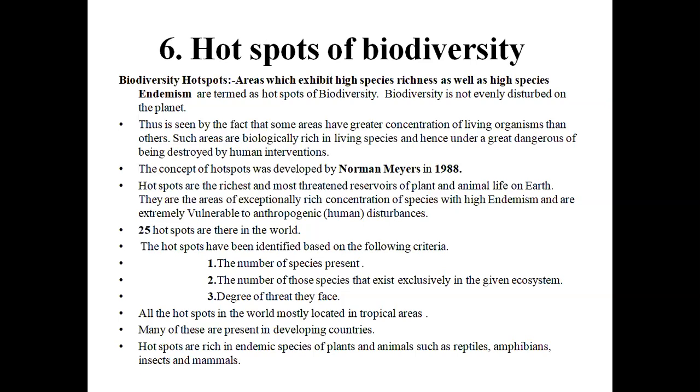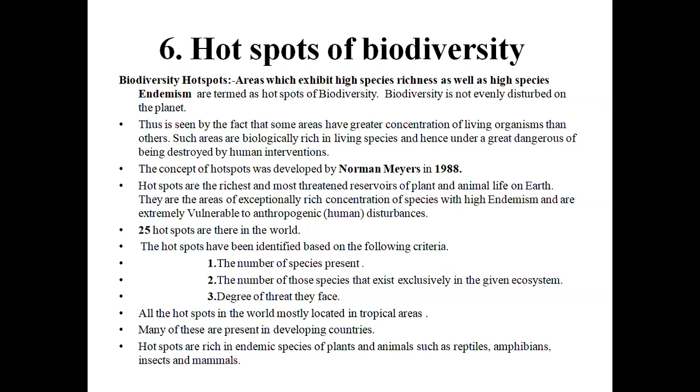These are areas of exceptionally rich concentrations of species with high endemism, and they are extremely vulnerable to anthropogenic disturbances. Anthropogenic disturbances means human activities like industrialization, pollution, spreading of this pollution, cutting of trees, expansion of cities and urban areas. All these come under anthropogenic disturbances.